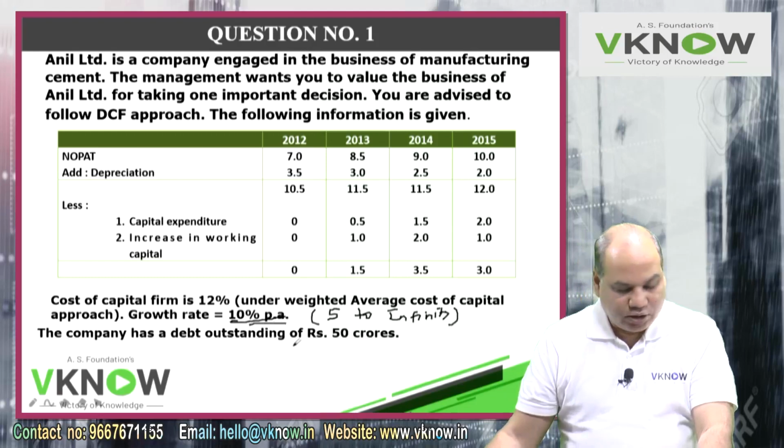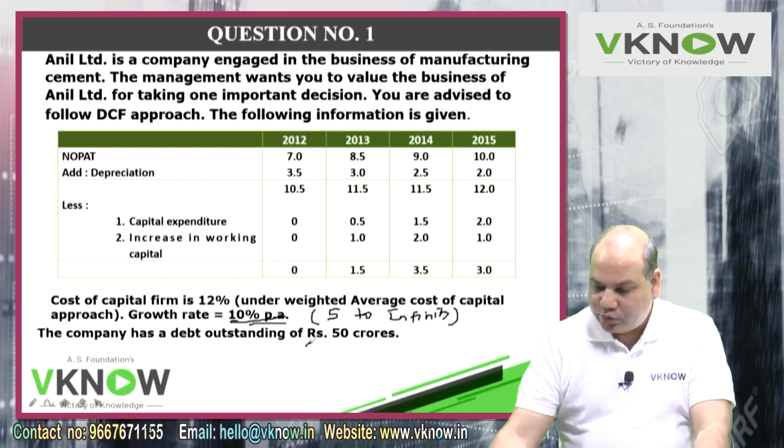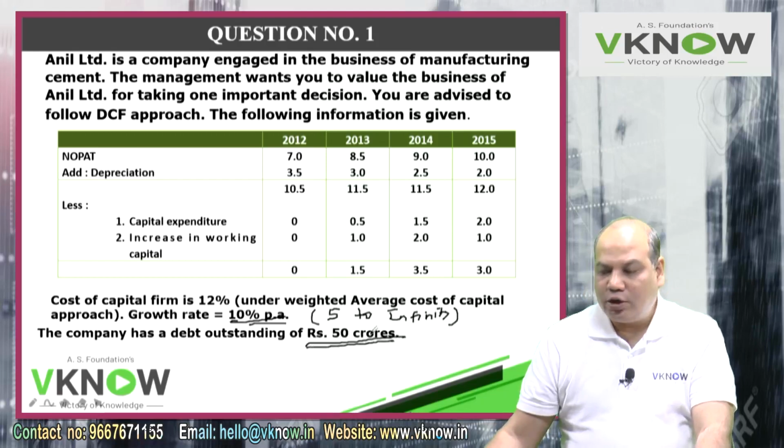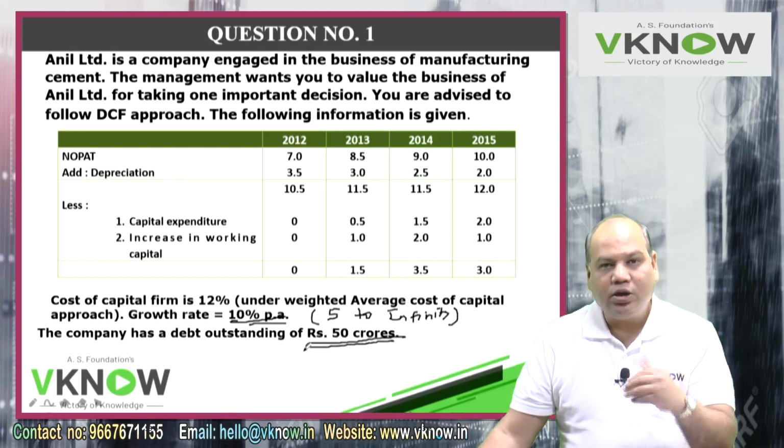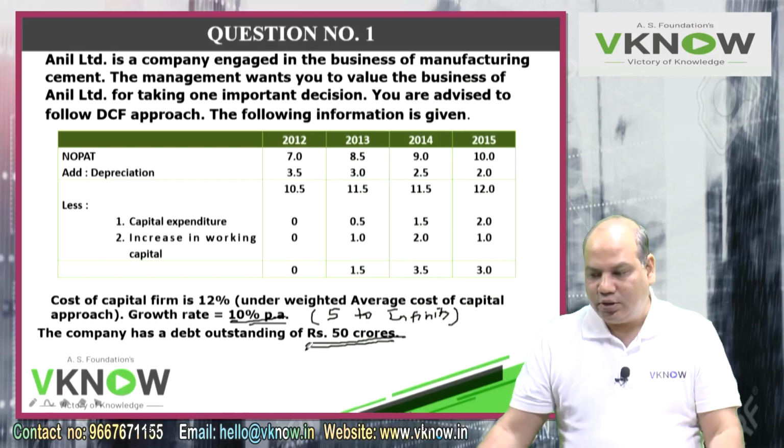And the company has an outstanding debt of 50 crore. This you will deduct from the value of business. You will get the value of equity shareholders funds. So this question will give you the idea how to apply this free cash flow approach for valuation.